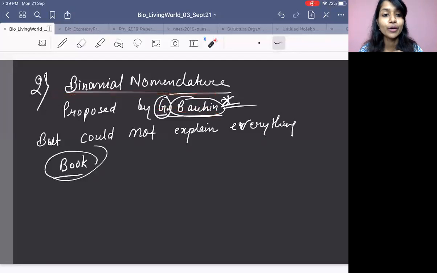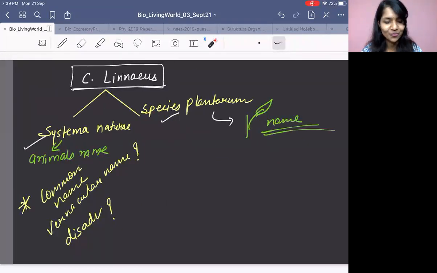And that was the proposal of binomial nomenclature. So who continued his work? Now the man comes, the hero, Carolus Linnaeus. So this Carolus Linnaeus actually gave the roots of binomial nomenclature. He completed everything, that this is how we are going to name a particular species, right?